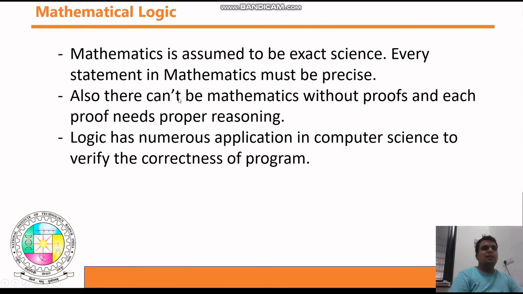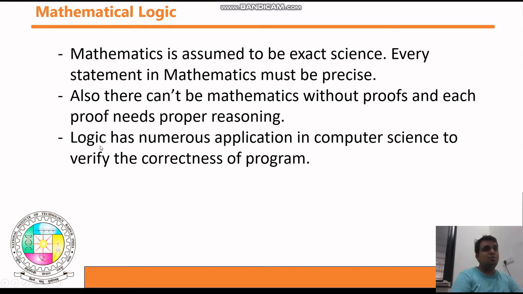So mathematical logic is the exact science, meaning every statement of mathematics must be precise. Also, there can be no mathematics without proofs, and each proof needs proper reasoning. In mathematics we always need to study proofs. If you are writing any statement, you need to prove why you are writing that statement in mathematics. That's why the proof technique also needs to be discussed in this subject.